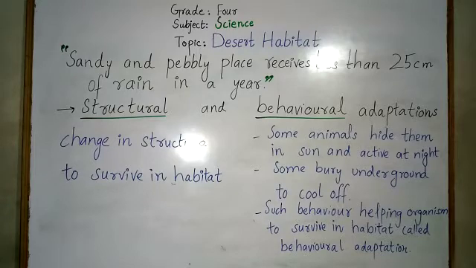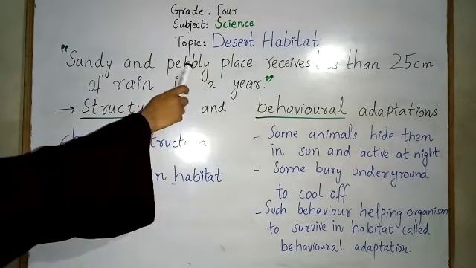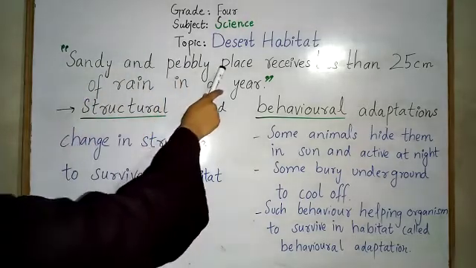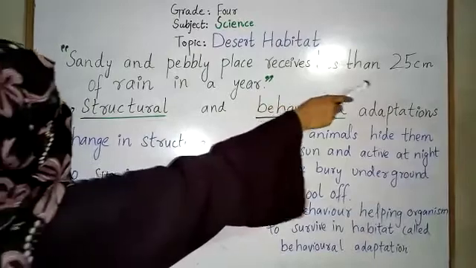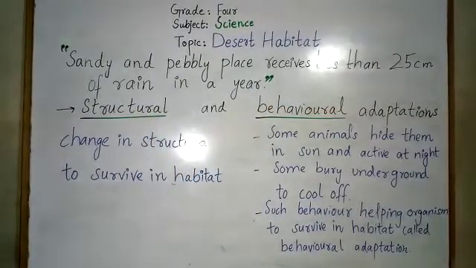Let's see a proper definition of desert habitat. The desert habitat is a sandy and pebbly place. Pebbly means where there are stones also. The sandy and pebbly place receives less than 25 centimeters of rain in a year. So if a place receives less than 25 centimeters of rain in a year, what do we call that area? Desert.